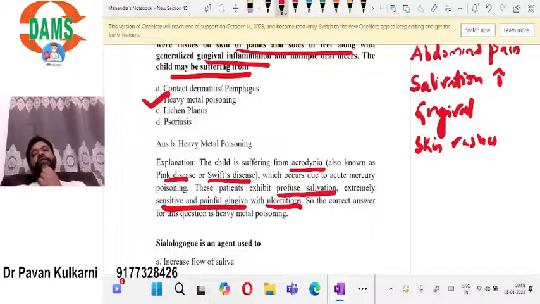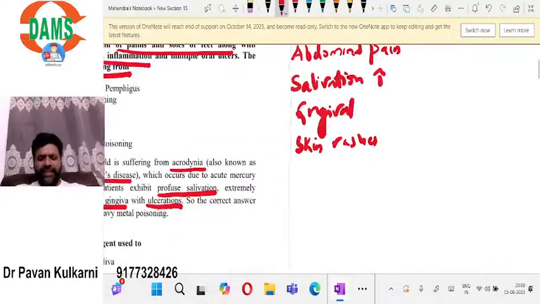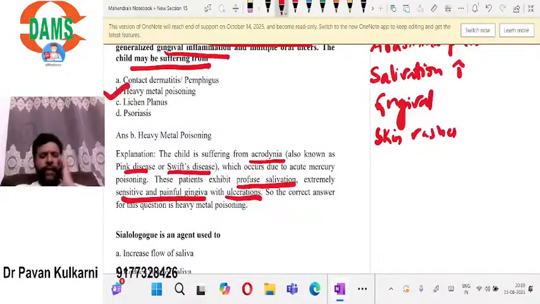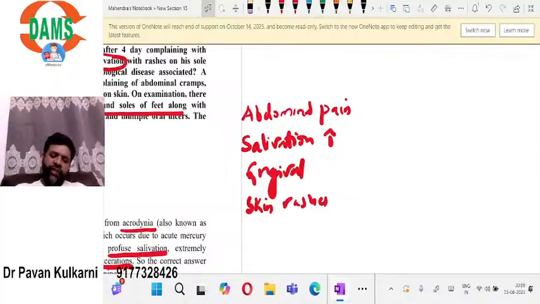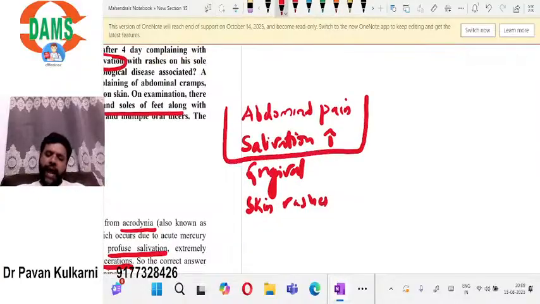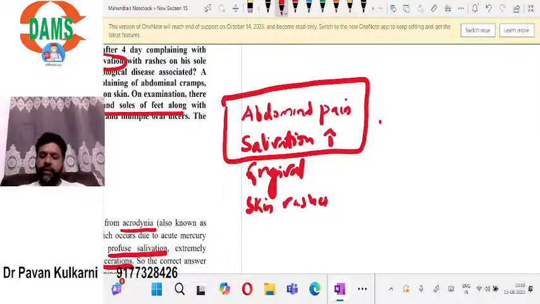Don't get confused between pink disease and pink tooth. Pink tooth is seen in internal resorption, whereas pink disease is the other name for acrodynia, which is nothing but mercury toxicity. We should be aware of certain poisonings. So this is one, mercury poisoning, which we have seen. Remember, the combination of abdominal pain and hypersalivation is typical of mercury poisoning.